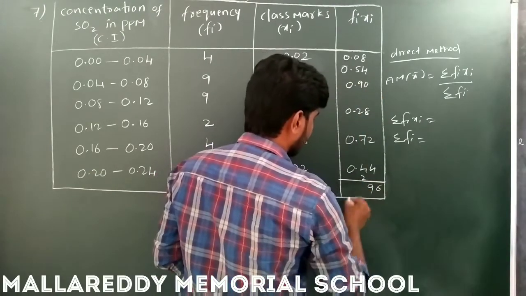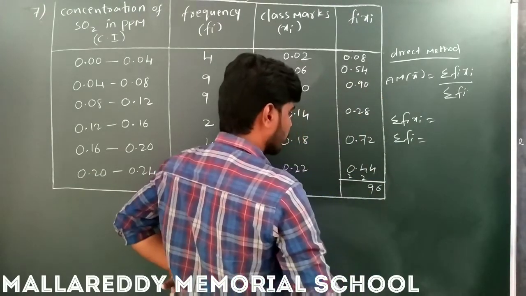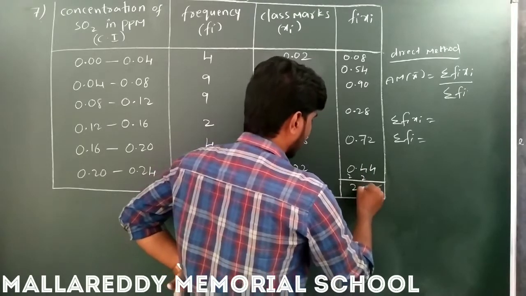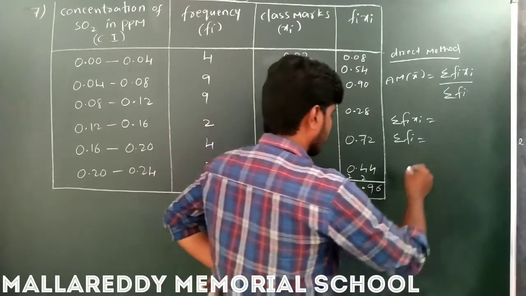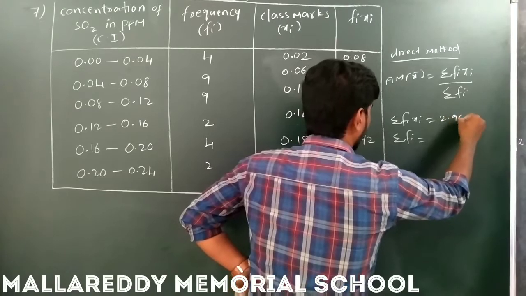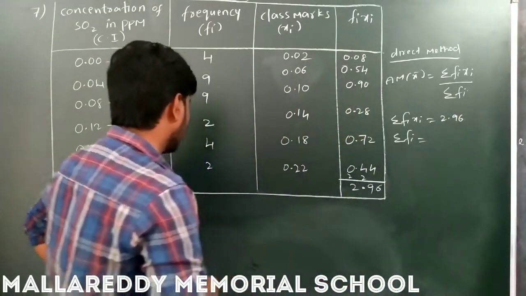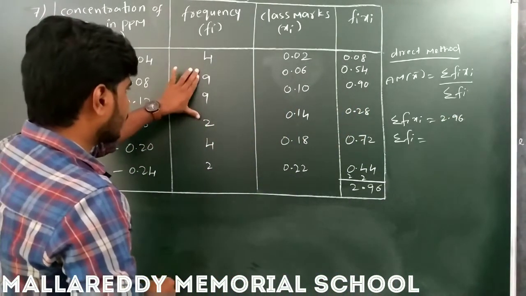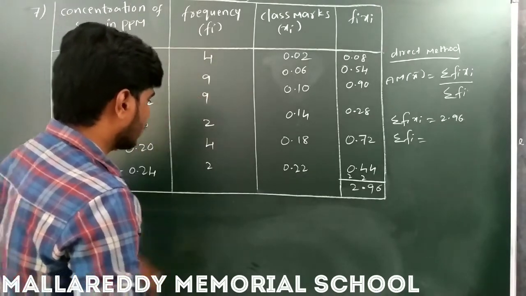So 9 here, 2 carry. So this is 2.96. So sigma fi xi is nothing but 2.96, and sigma fi 18, 20, 20, 30.